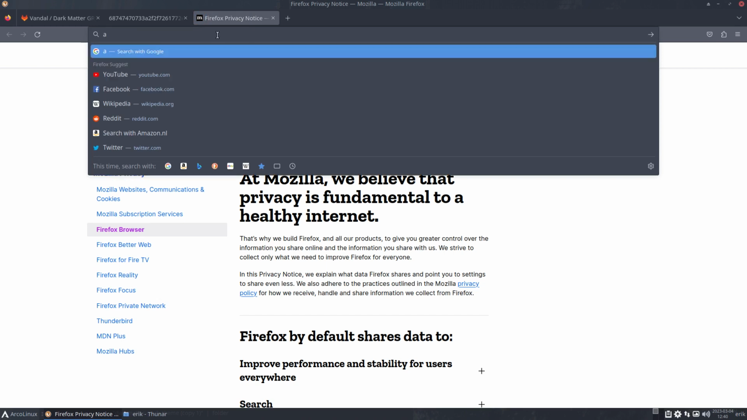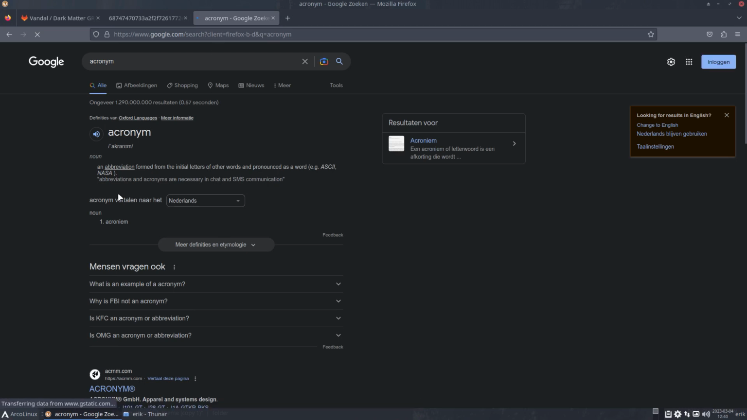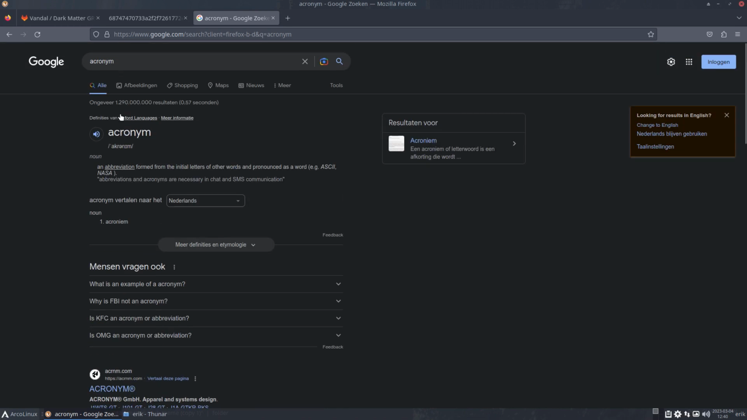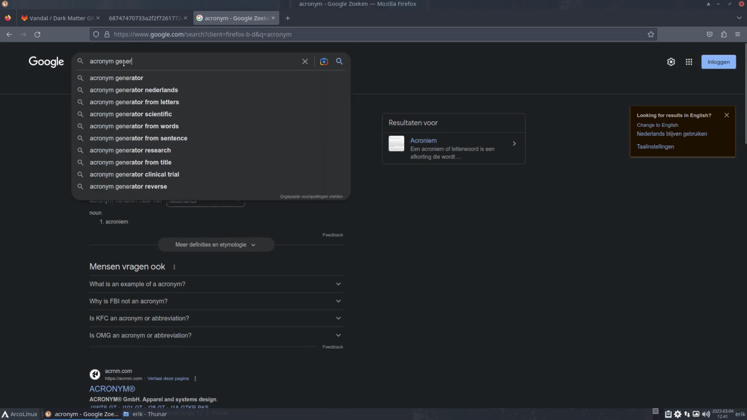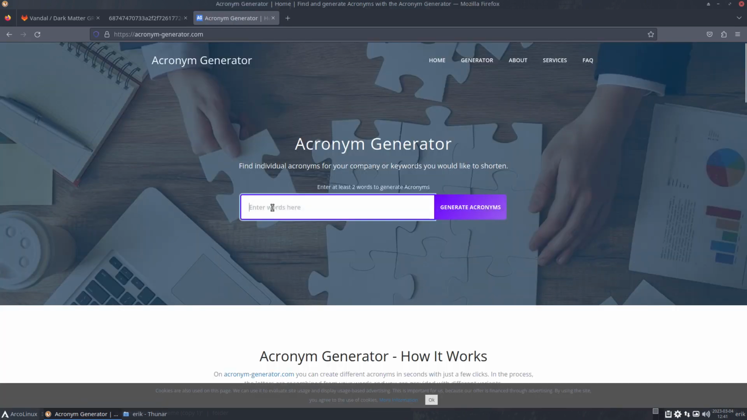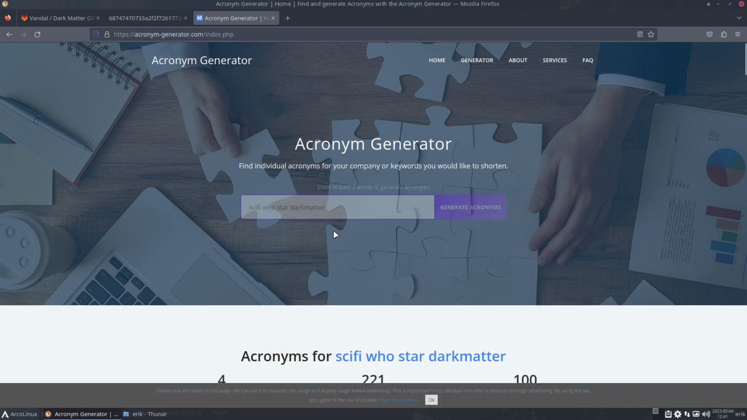Help me figure out an acronym. Online finder, acronym creator, acronym generator. Okay, so we're going to give it some words. I kind of like sci-fi, and I am all for Doctor Who, and Star Wars. Star Wars is great, and some reference to the dark matter. So that's the origin, and we generate acronyms.